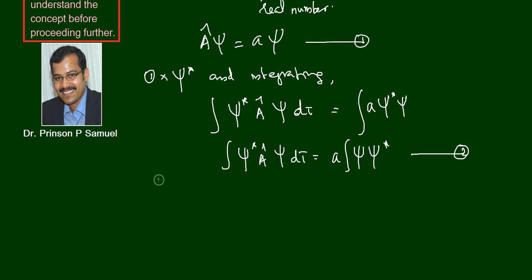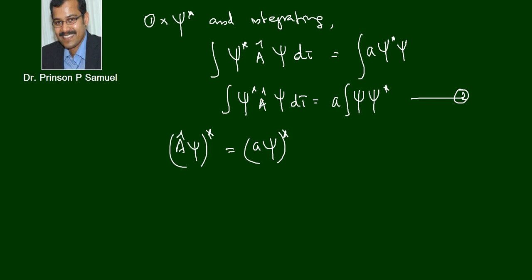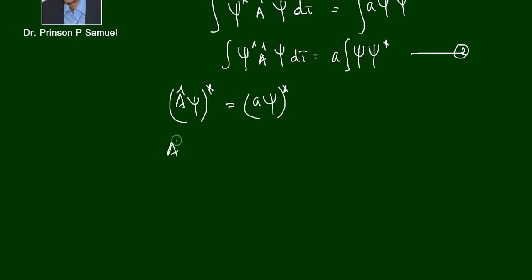Now we can consider some other steps. Let us take the complex conjugate on both sides of equation number 1. Then we can write (A cap psi) star is equal to (a psi) star, right? That means I am taking the complex conjugate of the left hand side and right hand side of equation number 1. So that I can write as A cap star psi star is equal to a star psi star, right?